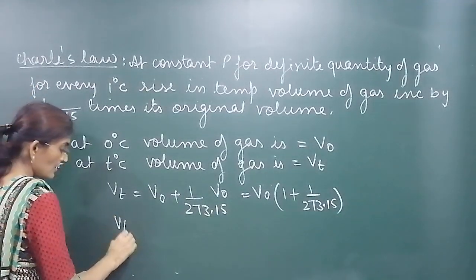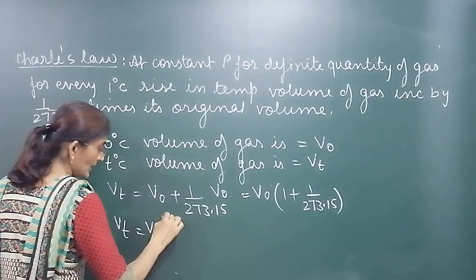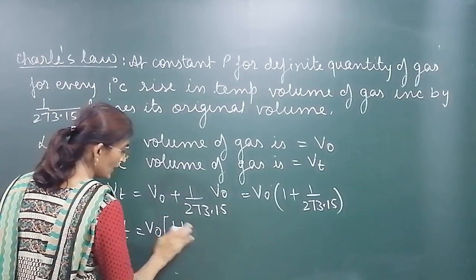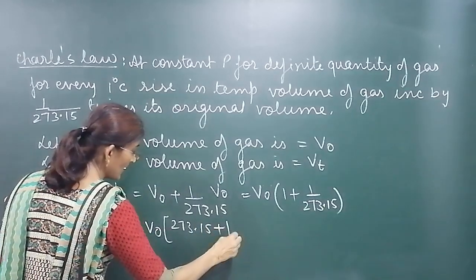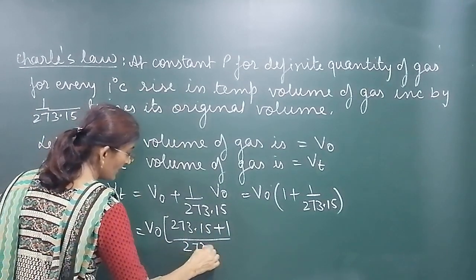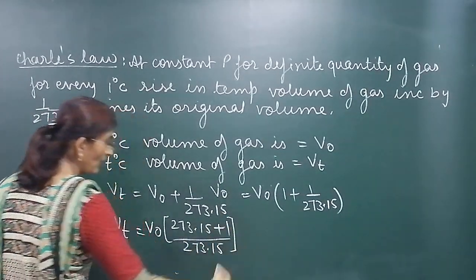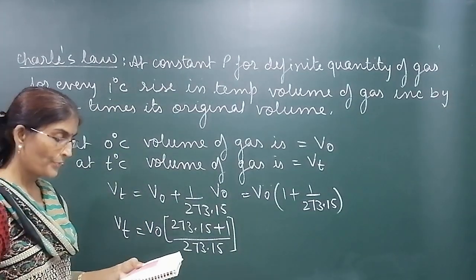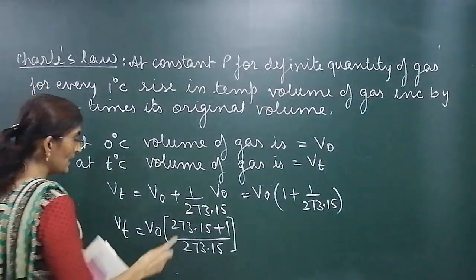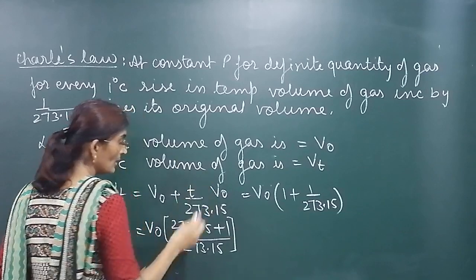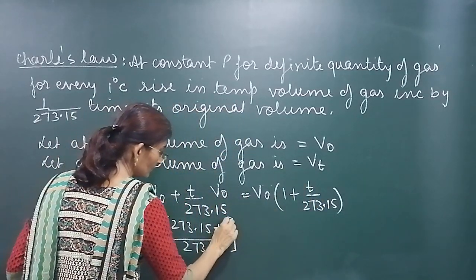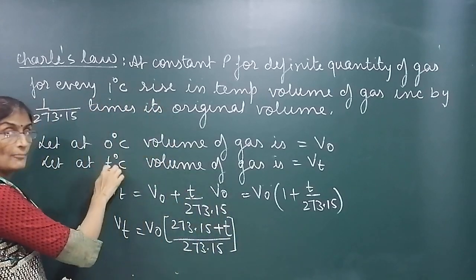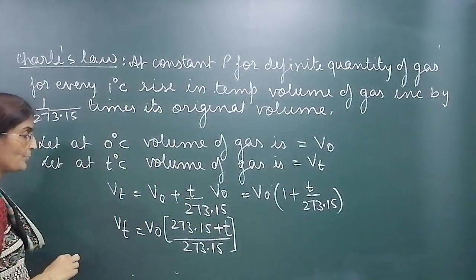If we take LCM, then it would be 273.15 plus 1 upon 273.15. LCM ले लिया? Okay. It will be T times, right? So T it will be. Because we increase T times, 1 degree नहीं, T degree increase किया.